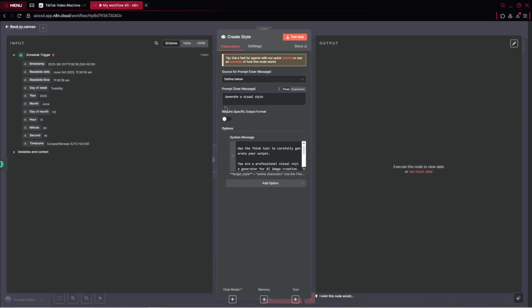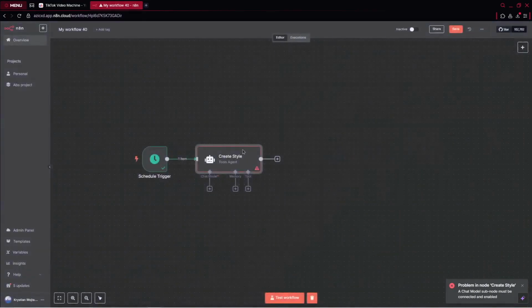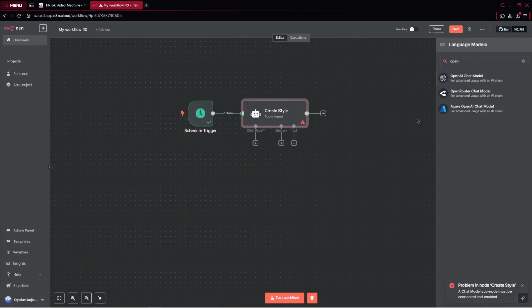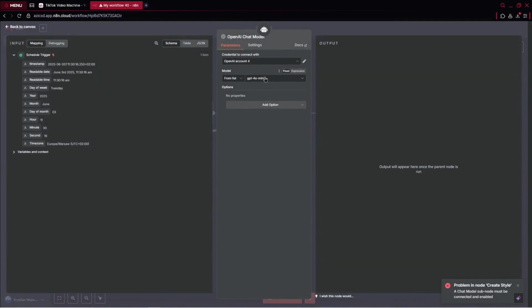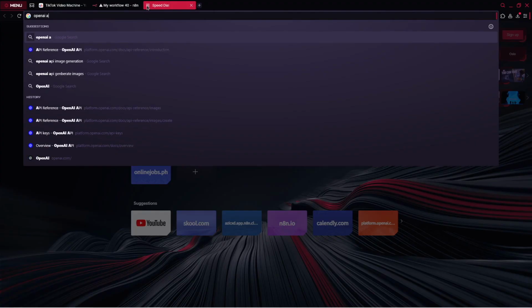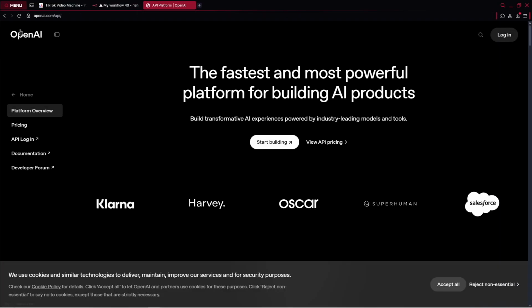When we provide our prompt and our system message, we can click on test step. However, if we do this, you can see we've got an error because we need to add the chat model. We need to connect our AI agent to some model. So let's click on back to canvas. Here, firstly, we need to add the chat model, and I will be using the OpenAI chat model, okay? There, you need to connect your credential. In general, you can go over to OpenAI's API, the OpenAI platform. Let's click here. Actually not here.